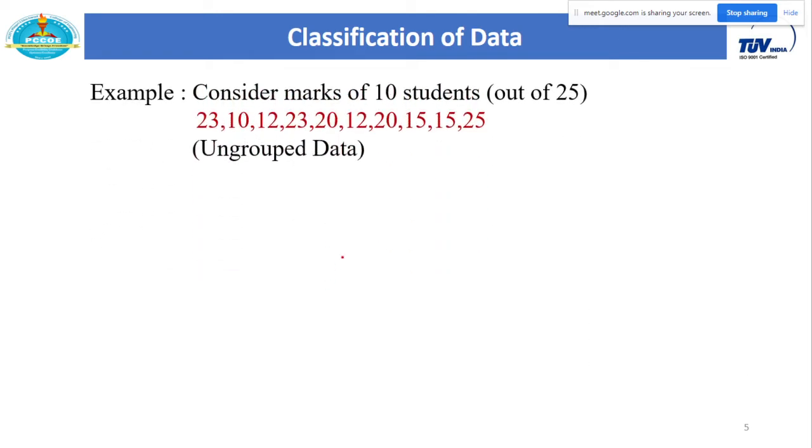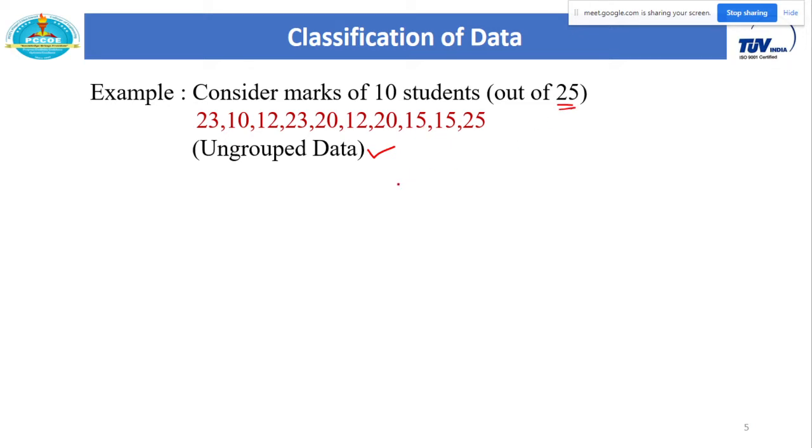So let us consider an example where we take the marks of 10 students out of 25. Whatever data you get directly from an experiment, we call it ungrouped data. So this is the direct data that you get from a given experiment. Consider the marks of 10 students, and these are the random data out of 25.